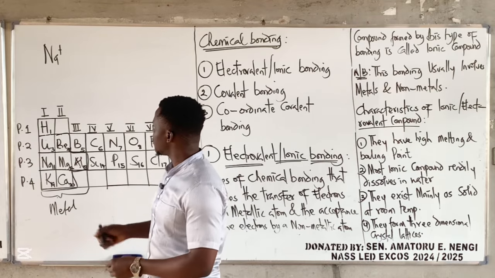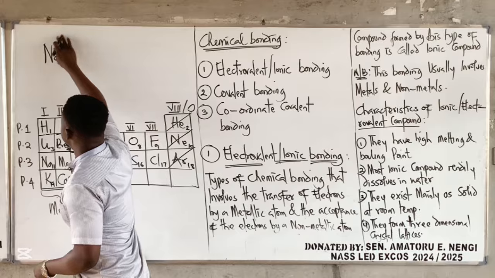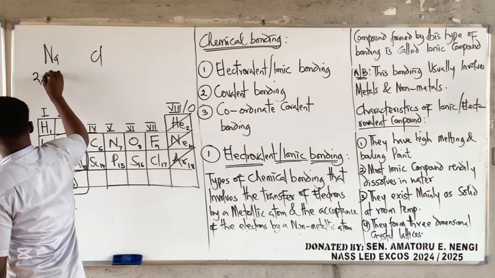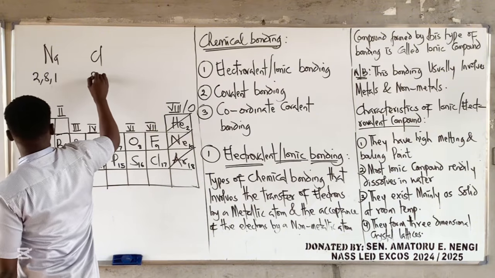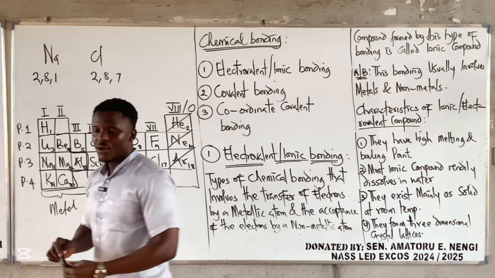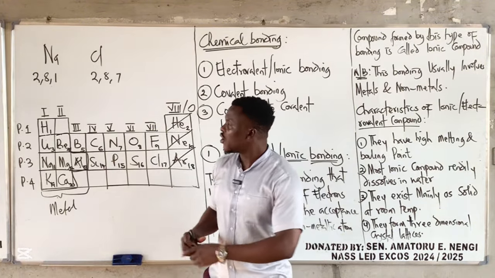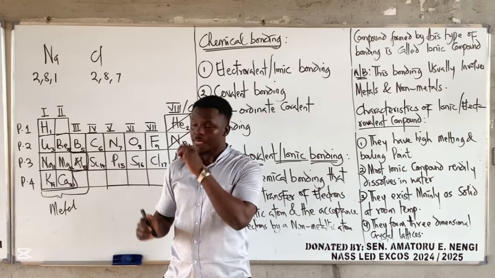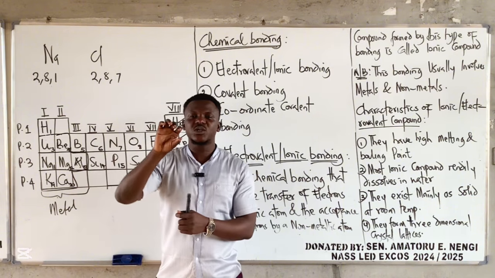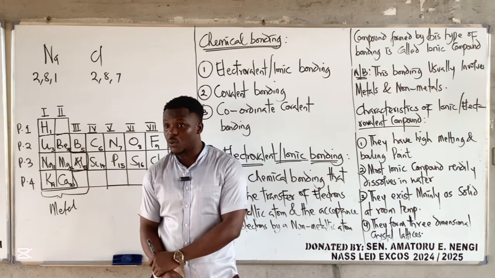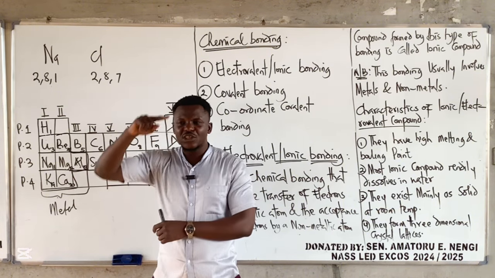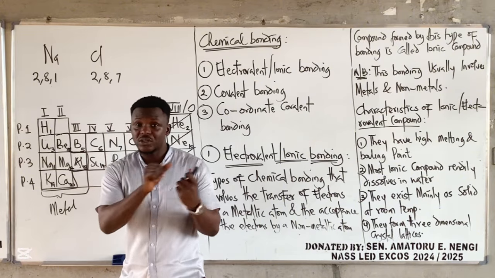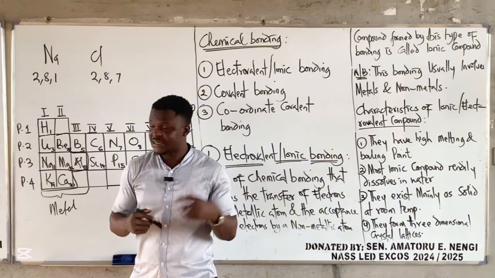So when I say metals, let's say sodium. Sodium is this, and chlorine is this. The electronic configuration of sodium is 2,8,1, and this one is 2,8,7. Remember I told us earlier, you don't really have to stress yourself about electronic configuration. The pattern to follow is to always look out for the valence electrons. Valence electrons are the electrons on the outermost shell. I already taught that yesterday, so make reference to the previous video.